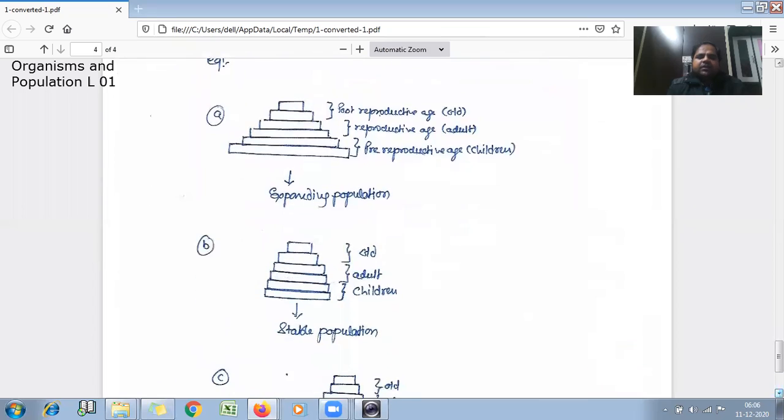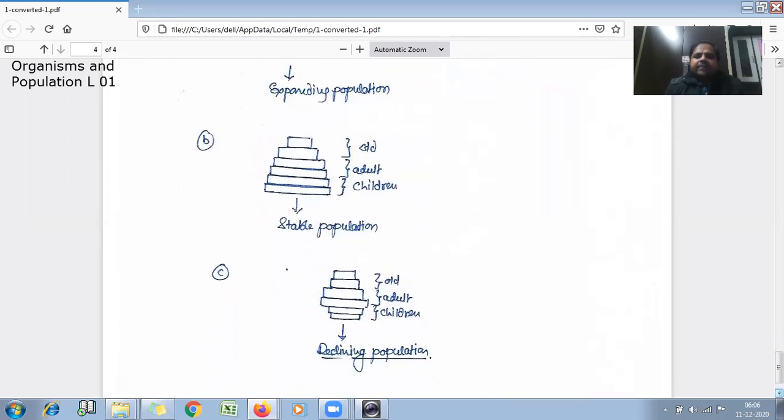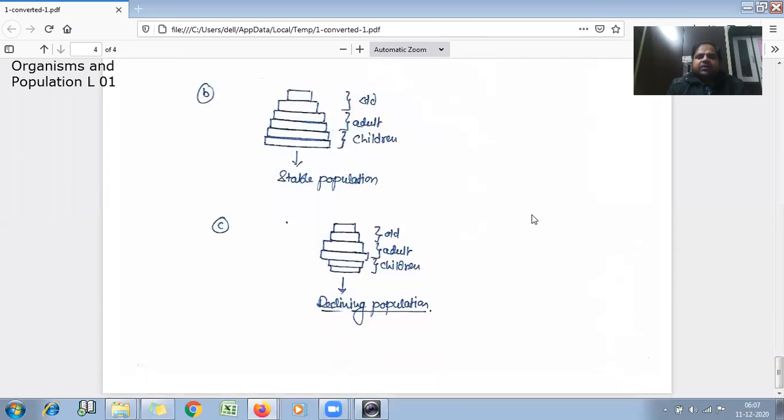Now we can see here that the old, adult and children populations are somewhat similar. So this will become a stable population. Now we will see the third type of pyramid. We can see here that the children are fewer as compared to adults. So we can say that this age pyramid represents the declining of the population.